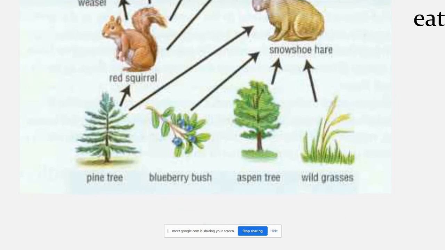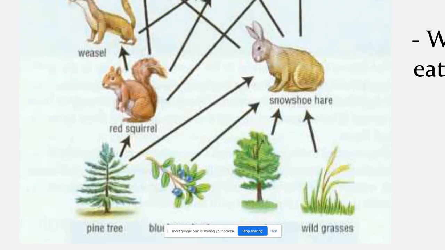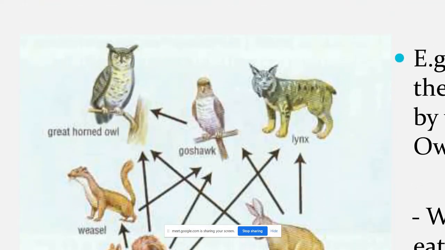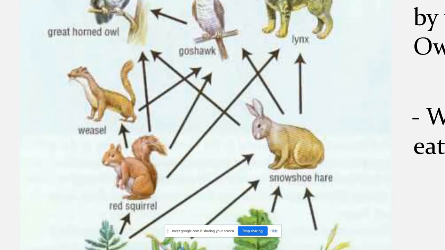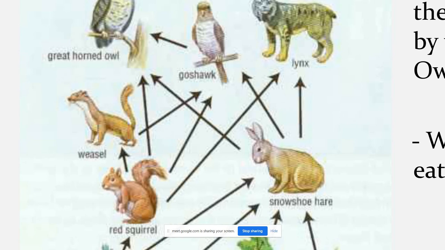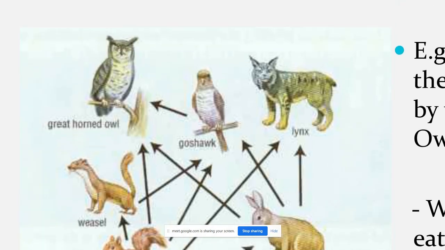And in the first level you can see these are the categories of plants, like pine tree, blueberry bush, aspen tree, wild grasses. So there are different categories of plants that are eaten by the squirrel. So primary consumer, then secondary consumer, then tertiary. So in the figure you can see producers, then primary consumers, then secondary, then tertiary.